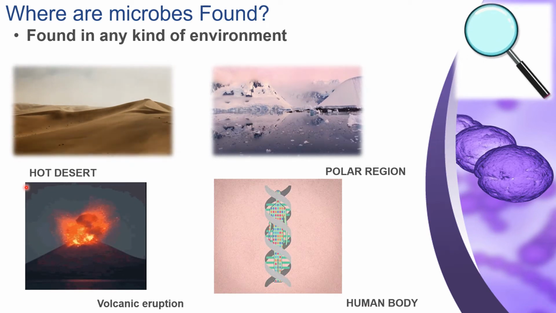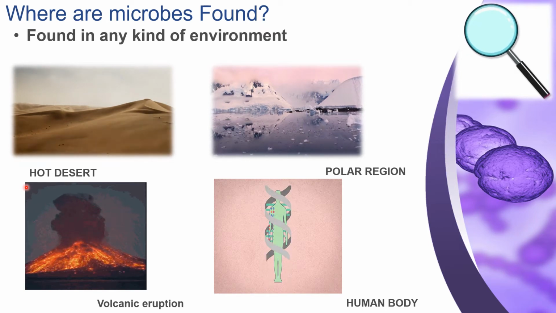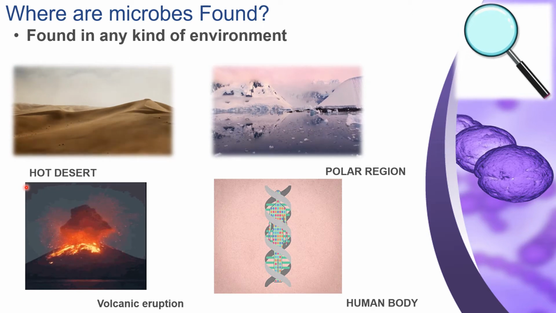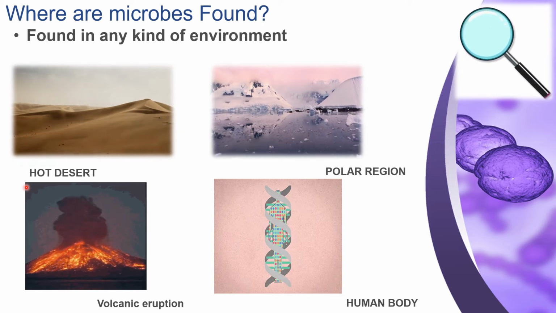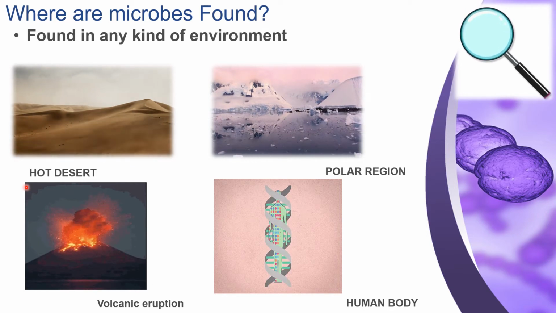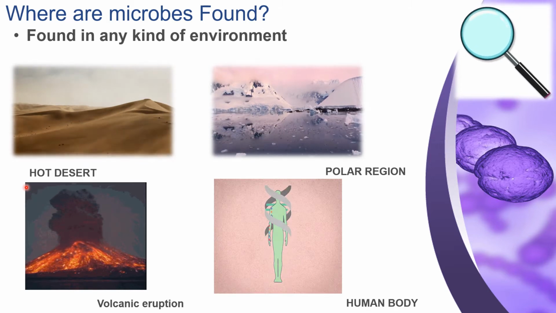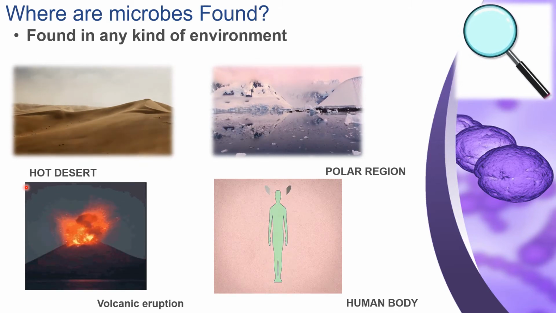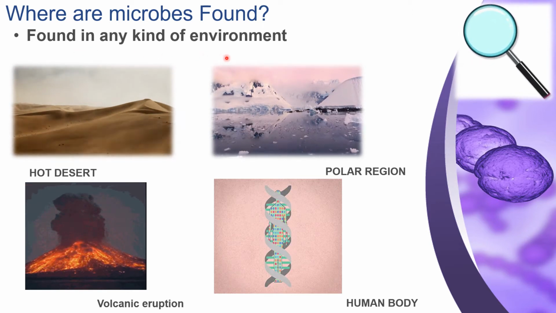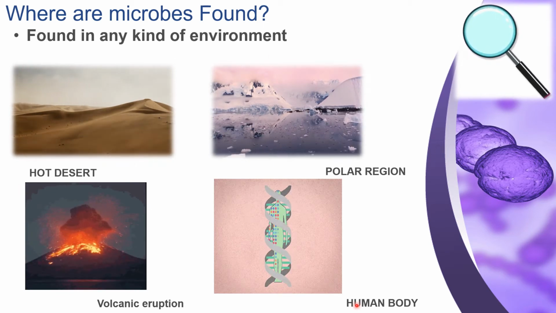And what makes these organisms able to live in any kind of environment? These microorganisms generally have a hard cyst around them, and they remain inactive inside the cyst during unfavorable conditions. When the conditions become favorable, they become active and start multiplying. This is how microorganisms are found in any kind of environment, even in extreme environmental conditions.